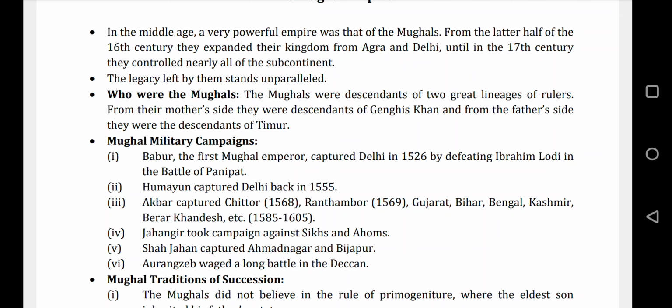You would be surprised to know that Genghis Khan was a person who carried out a lot of massacres in many places. He used to rule the area of Mongolia, and that's why they were also known as Mongols. From there the name Mughals was derived, but the Mughals didn't like to be called Mughals because of this identity, that they were the people who used to kill people in mass. So yeah, that was the reason.